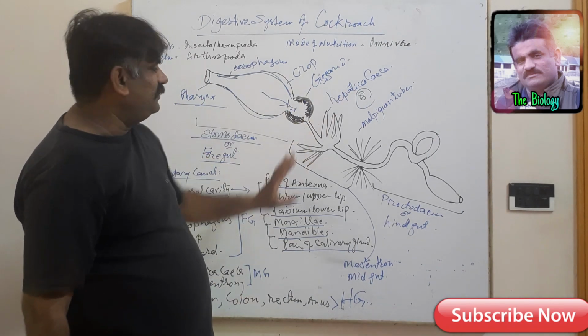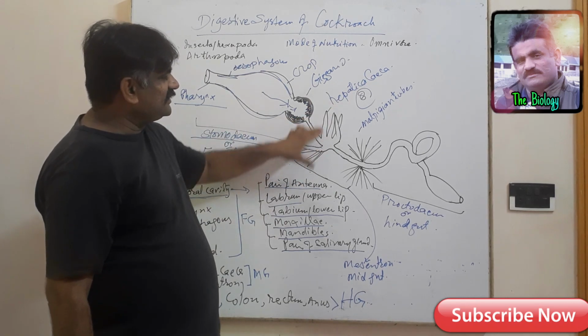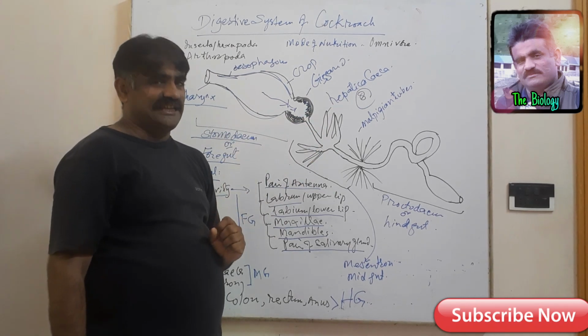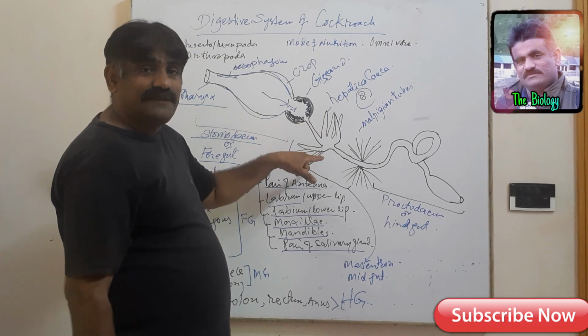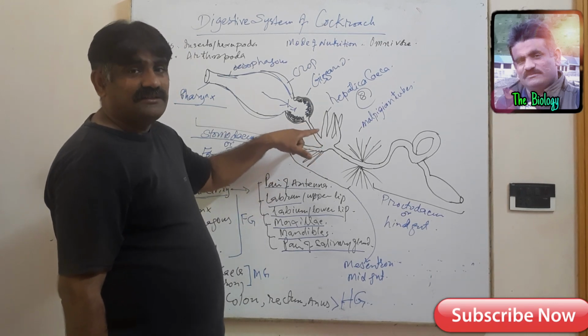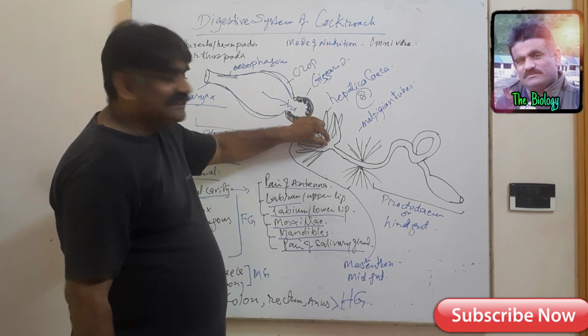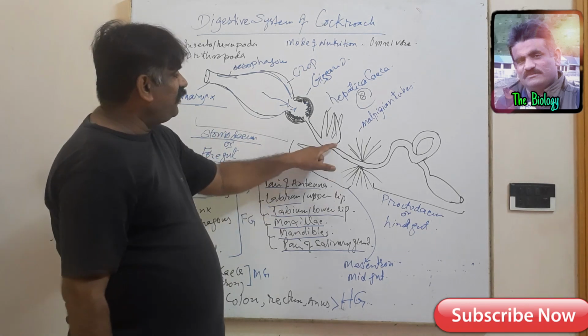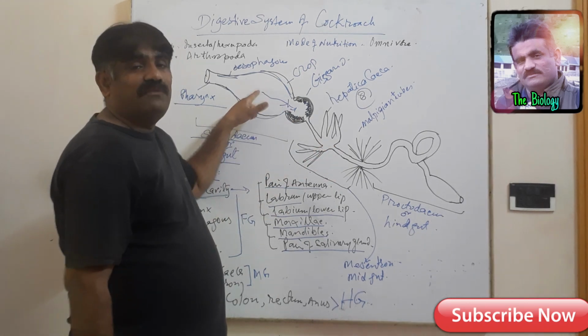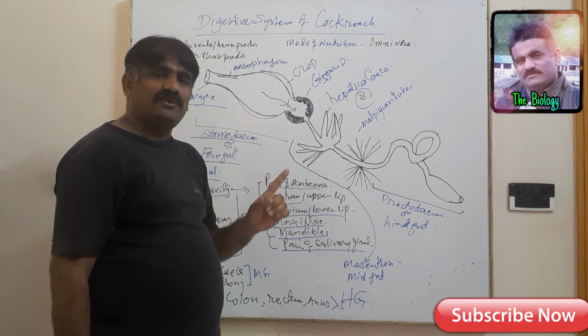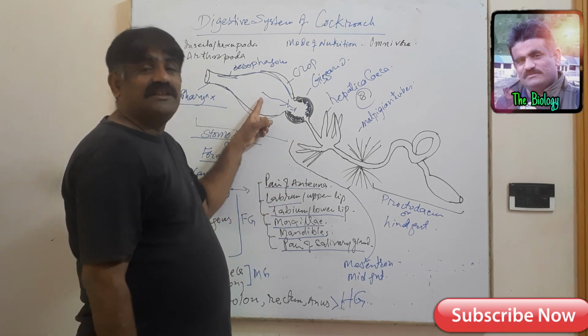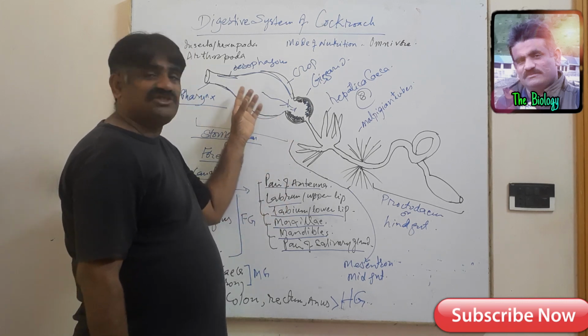I already told you about this. They secrete various kinds of enzymes, but they do not act upon food material in the mesenteron. Rather, the enzymes flow back to the crop, where they help in complete digestion of protein and fats. I already told you that the proteins and fats are completely digested in the crop.